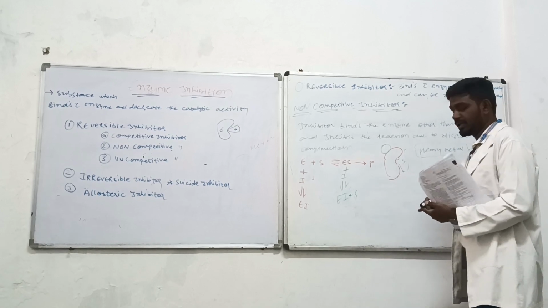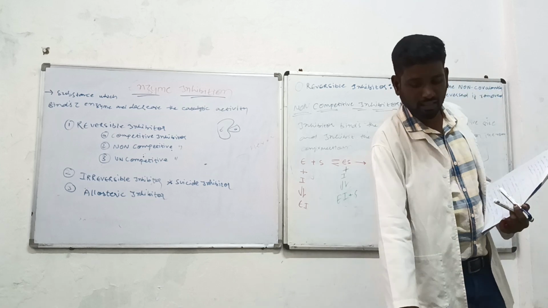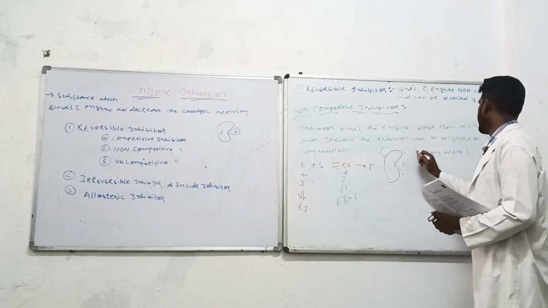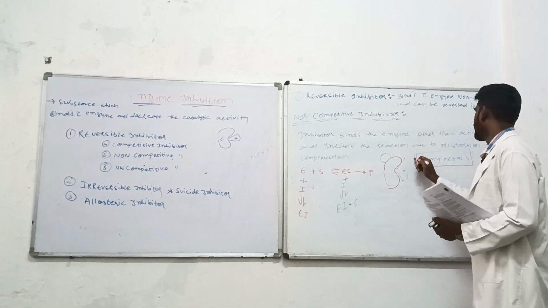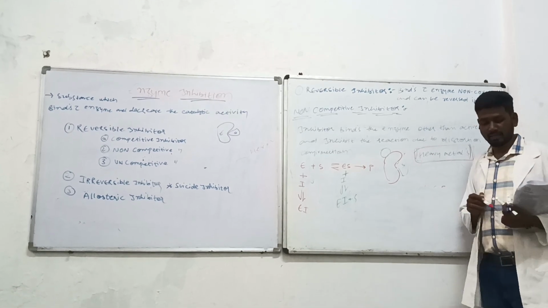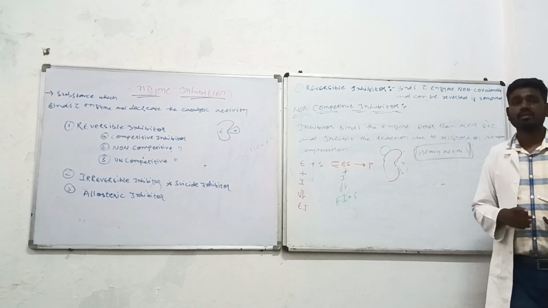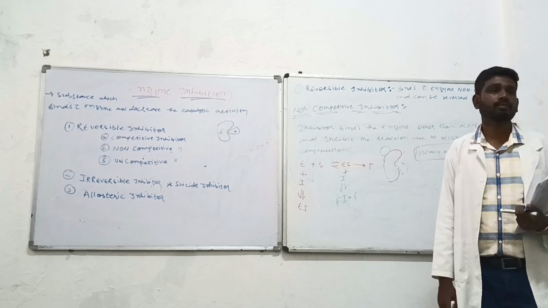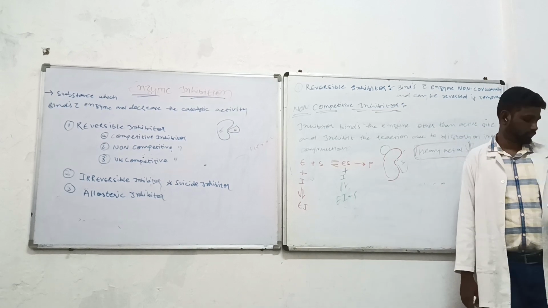These heavy metals can bind the enzyme other than the active site and lead to inhibition of action. Okay.